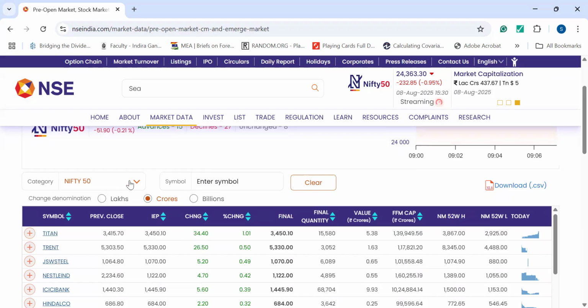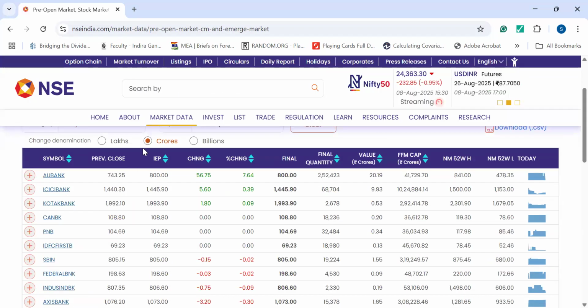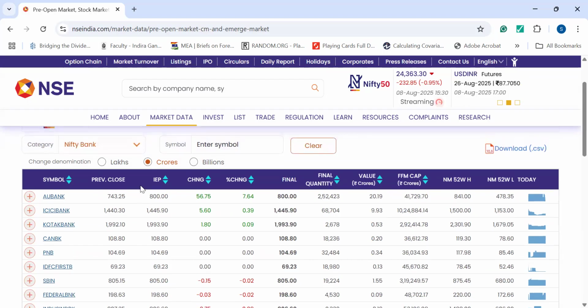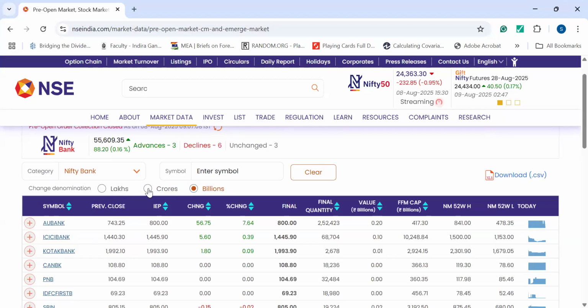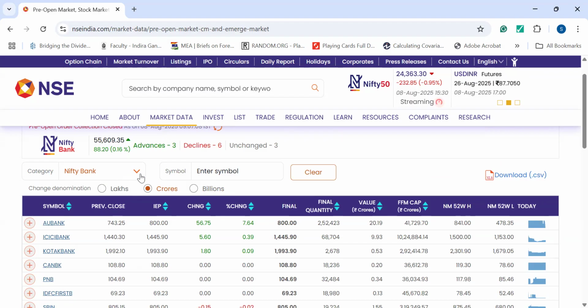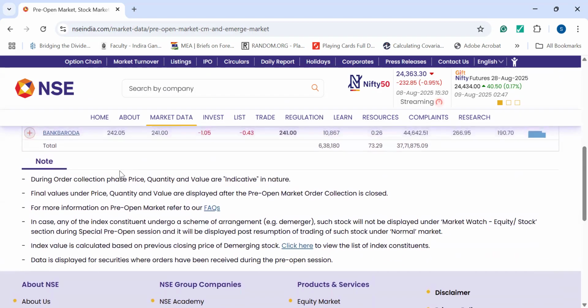The category is Nifty 50. So top 50 companies of Nifty is here. If you go ahead and check the Nifty bank, all the bank related information will be here, and the rupees and the amount is in crores. So you will find it in crores. You can change it as well, change the denomination. You can make it in lakhs or you can make it in billions. That also can be useful. So currently I'm using the crores, and that is much better to use. And you can use some symbols if you want to. And apart from that, this is what the data is.